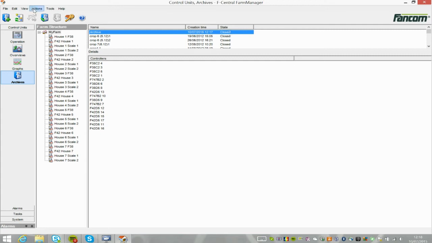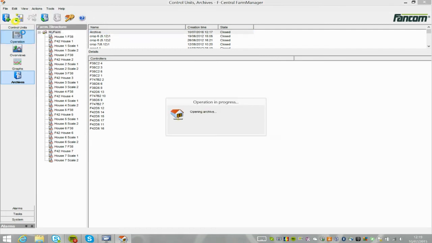Opening an existing archive. To open an archive, make sure again Control Units is selected in the left icon bar. If coming from another screen, press Archives again. On top of the screen on the right hand side, the list box will show you the available archives to choose from. Only data from an archive with the status Open can be viewed. Only one archive can have this status open at a time.